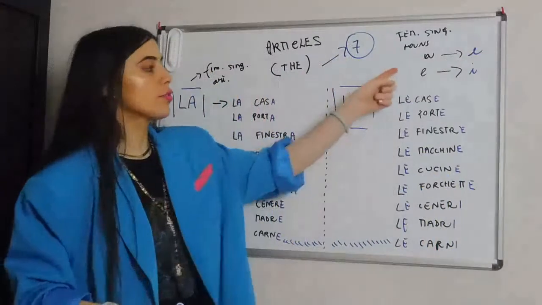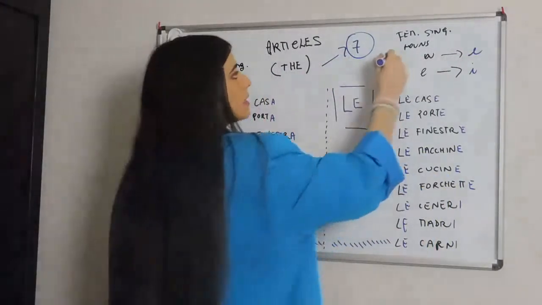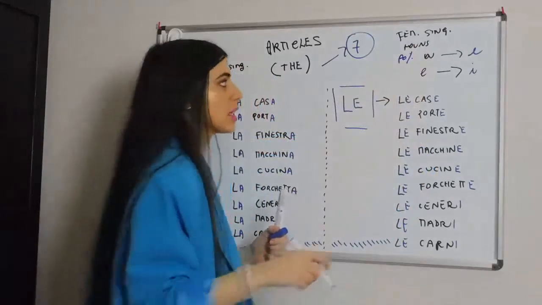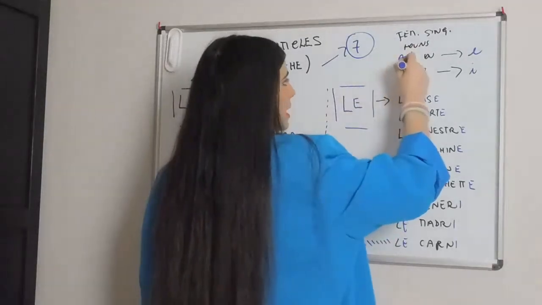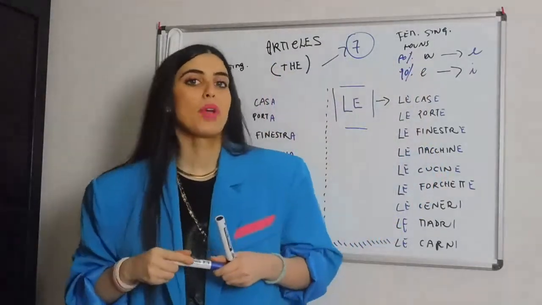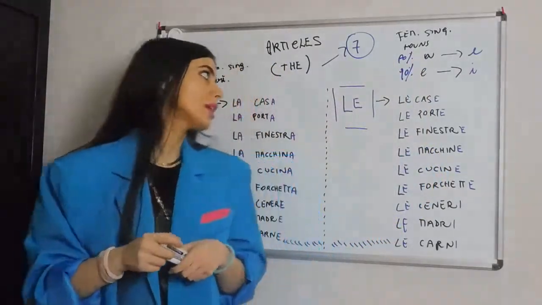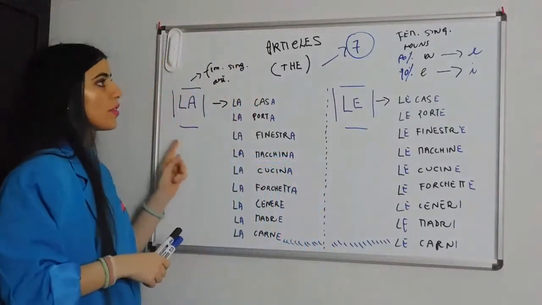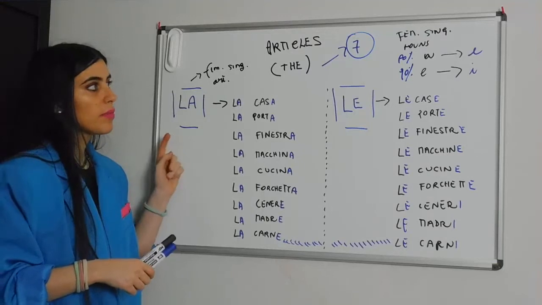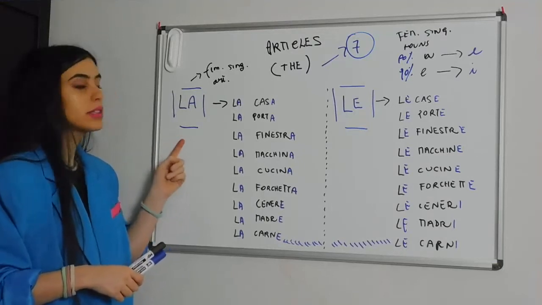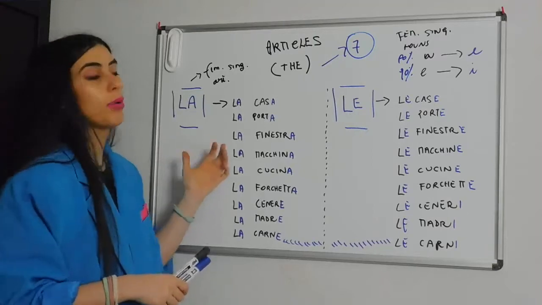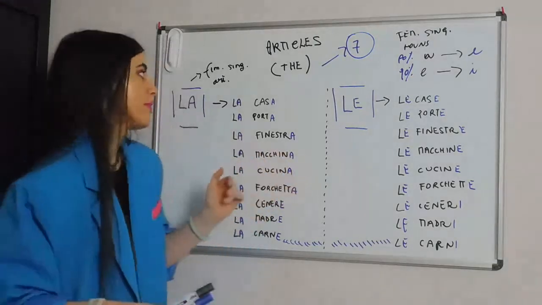So, the rule is, guys, that 90% will end with a when they're singular, and 10% will end with e when they are singular, right? So if the noun ends with a, then the article must also be la, in the sense that the agreements must be perfect or almost perfect.